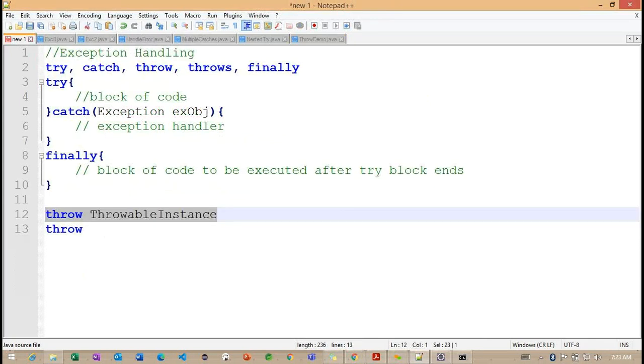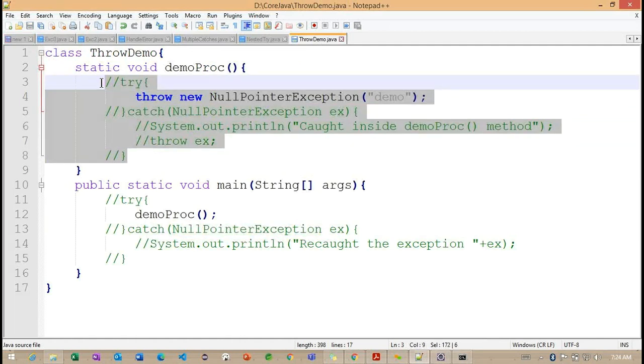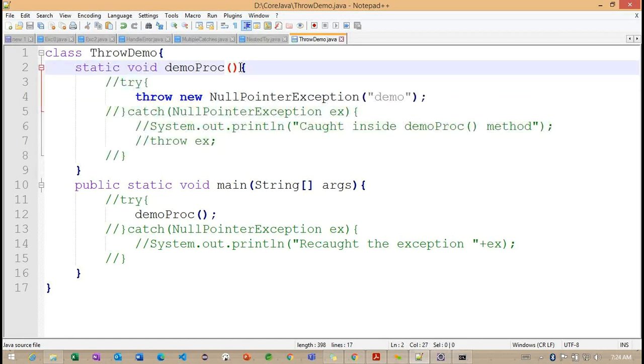Okay, now we'll check the throws keyword. How exactly is this throws keyword going to work? If I'm not interested in handling this particular exception using a try catch block, we have an option here: we can use the keyword throws and define the particular exception.